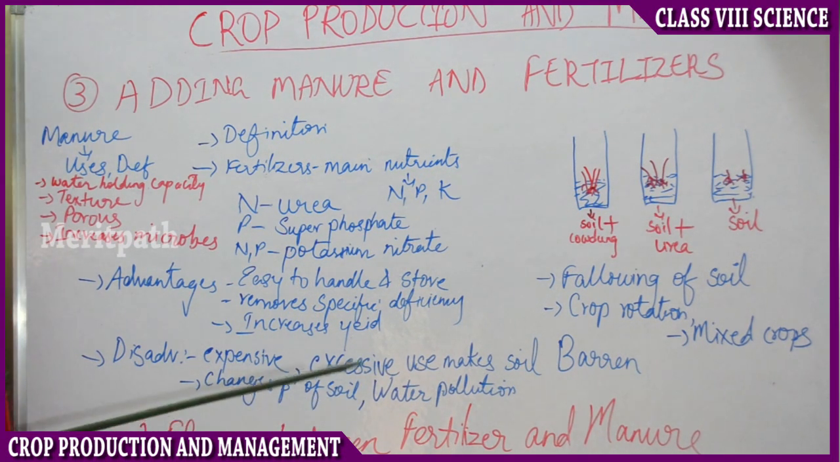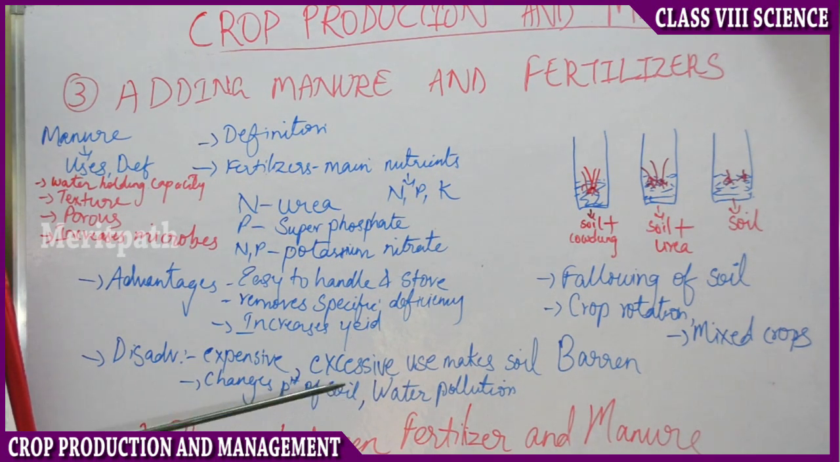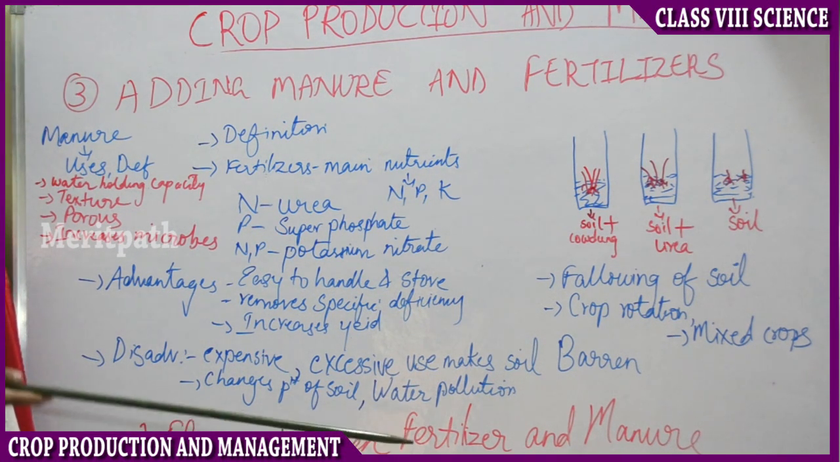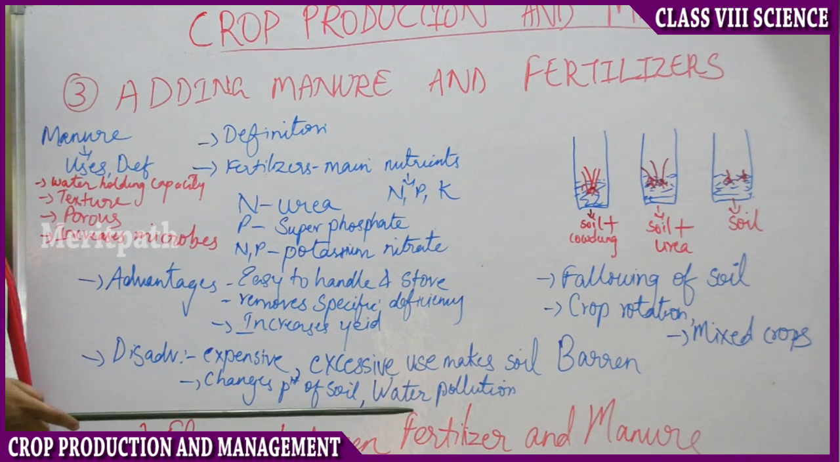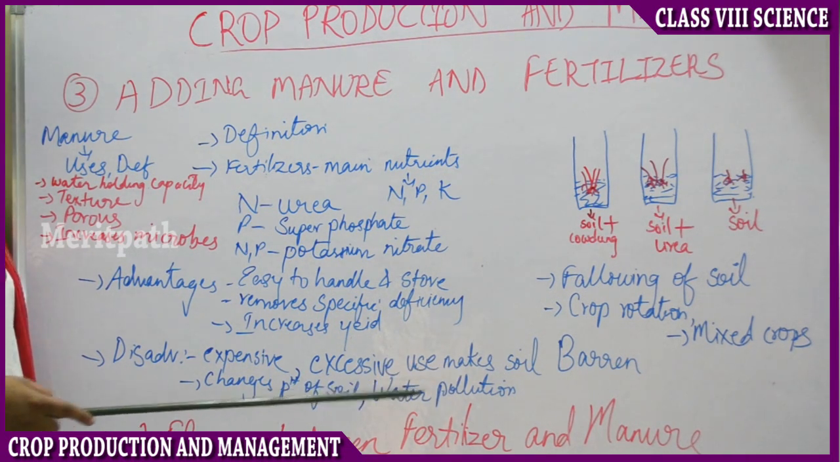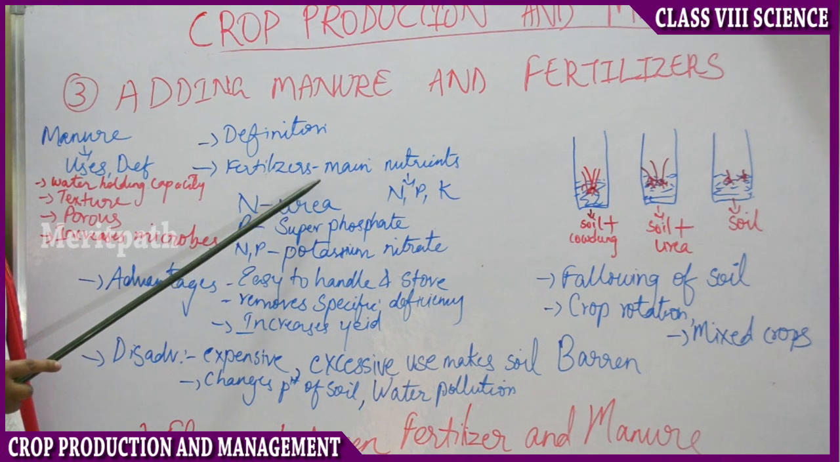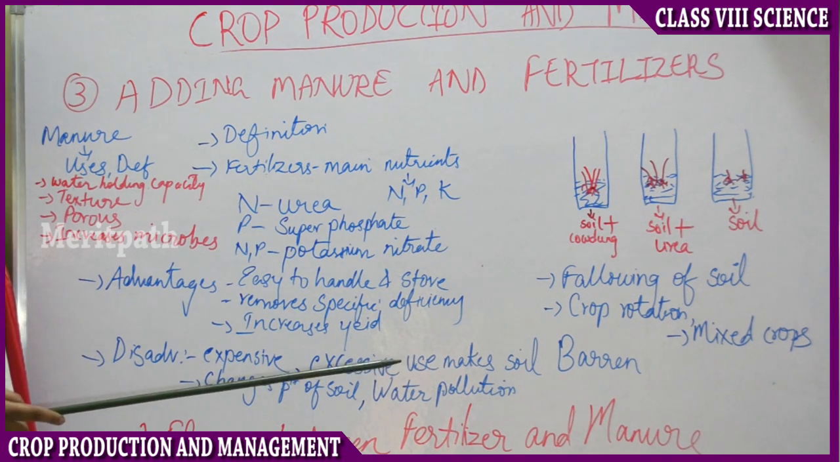What is pH? The nature of the soil. So as you know, pH is always calculated on a scale of 7. It can be either acidic or basic. So excessive use of fertilizer changes the pH of the soil. Then excessive use of fertilizer mixes with the water which is irrigated into the crop. Then it causes water pollution. Okay.